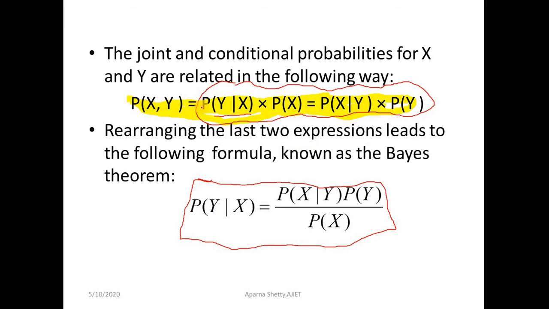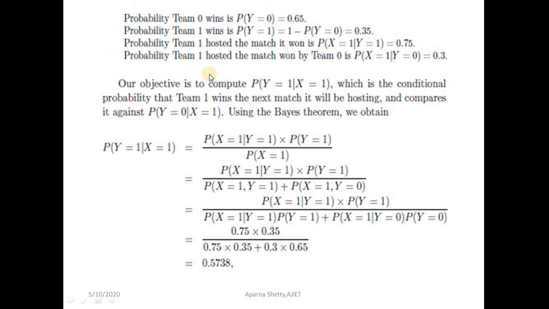Now we will use this Bayes theorem to solve the problem. So now let us go back to the first example that we saw. That is two football teams, team 0 and team 1. You want to find the probability that team 1 will host the match and it will win, correct? Now here we have two variables. We have variable x as well as we have variable y.